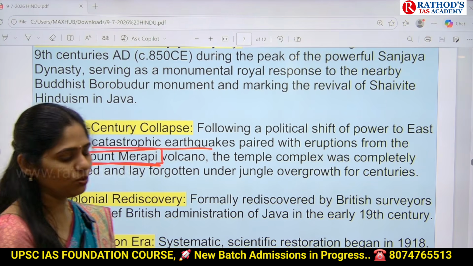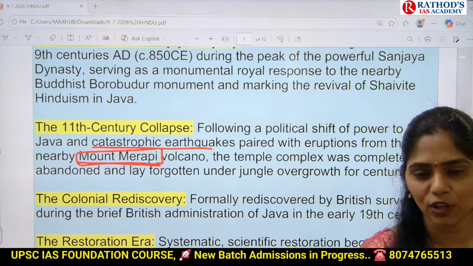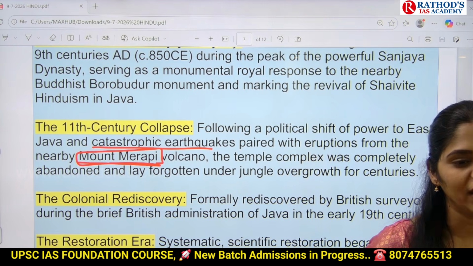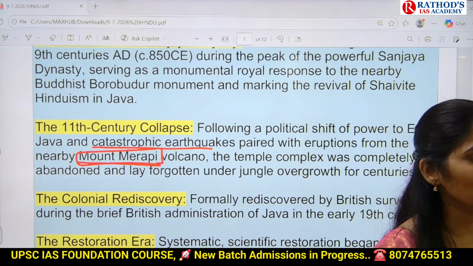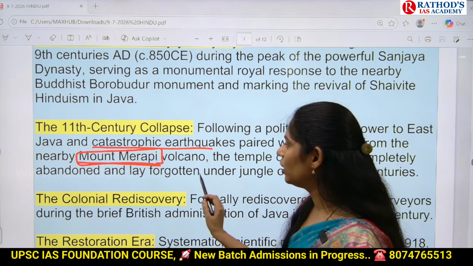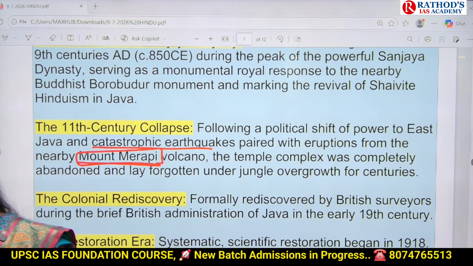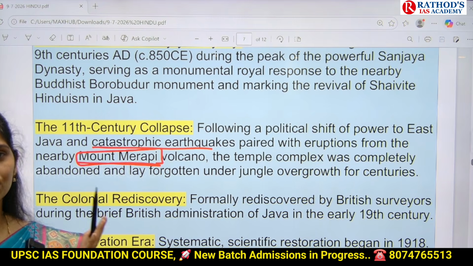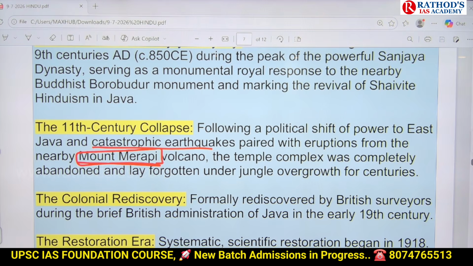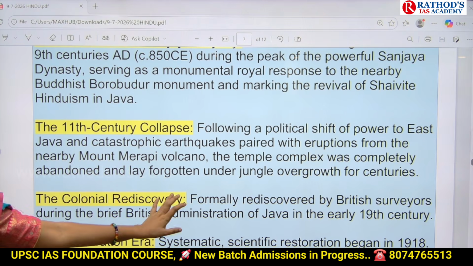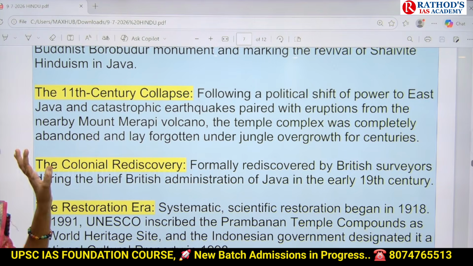And even when you read your geography, especially the geomorphology topic, you will come across this volcano. It is clearly written in your NCERT also about this Mount Merapi volcano. So you have to recall that Mount Merapi volcano, nearby we have one temple. This is that temple, and because of this volcanic eruption, this temple got affected. Okay, and this temple complex was completely abandoned, and they forgot about this temple.